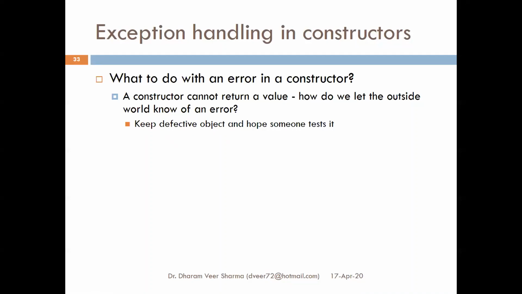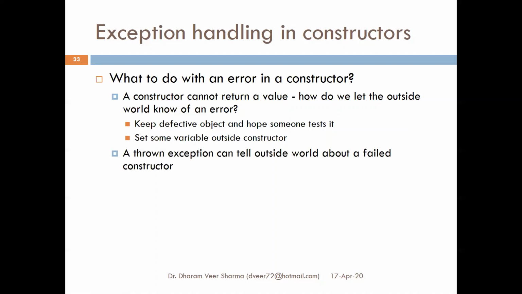Keep the defective object and hope someone else tests it. The constructor won't do anything about this. Then set some variable outside the constructor, and a thrown exception can tell the outside world about the failed constructor. So one option was that it won't do anything. The second option is that it will throw an exception so that the outside world may know that the constructor has failed and can take some remedial steps.